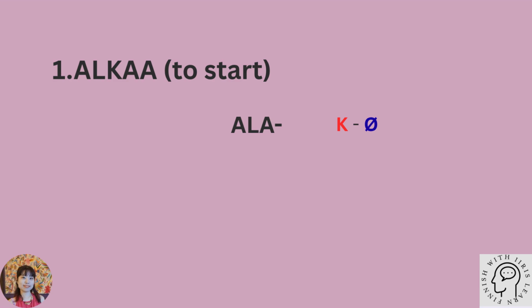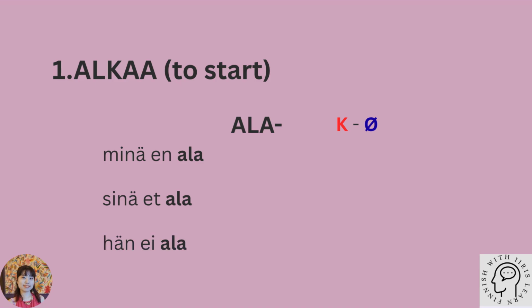I don't start. Minä en ala. You don't start. Sinä et ala. He or she doesn't start. Hän ei ala. We don't start. Me emme ala. You don't start, the plural form. Te ette ala. They don't start. He eivät ala.